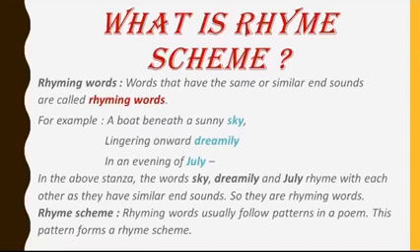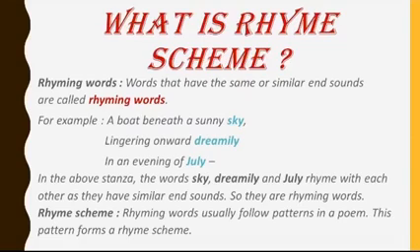For example, a boat beneath a sunny sky, lingering onward dreamily in an evening of July. Here, if you would pay attention intently, you'd realize that the last words in this stanza sound similar.